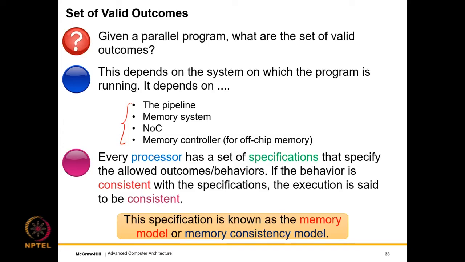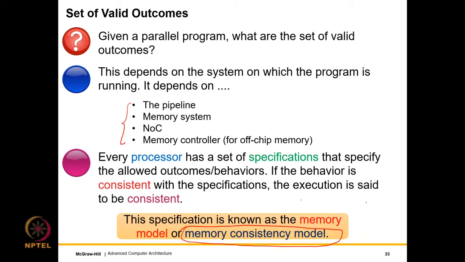Otherwise, it is not consistent, right? So any execution, meaning the values that all our instructions read and the values that all our instructions write, is said to be consistent if it follows a known specification. This specification is issued by the designers of the processor. So let's say if Intel is designing a processor, it will release its specification. This is known as the memory model, Intel's memory model, IBM's memory model, or the memory consistency model, which says that look, I have a parallel program.